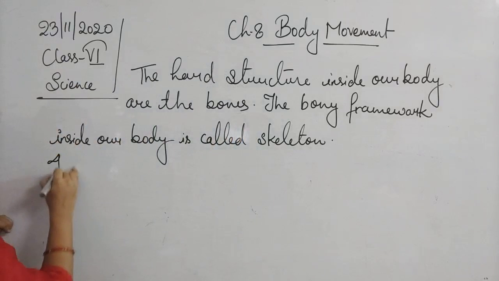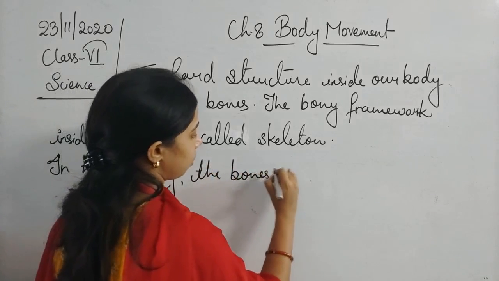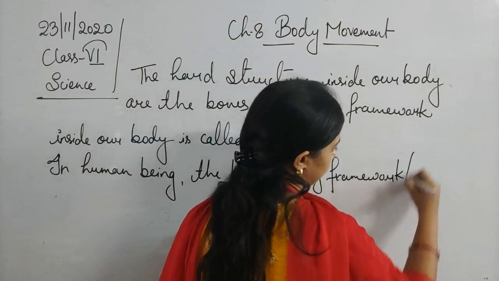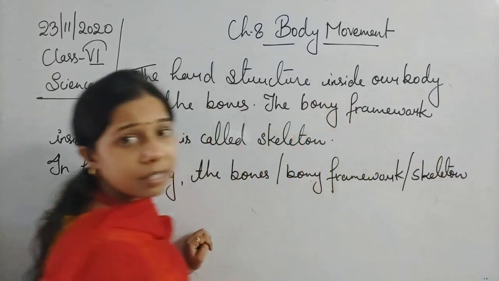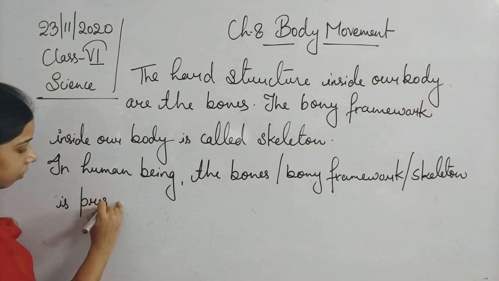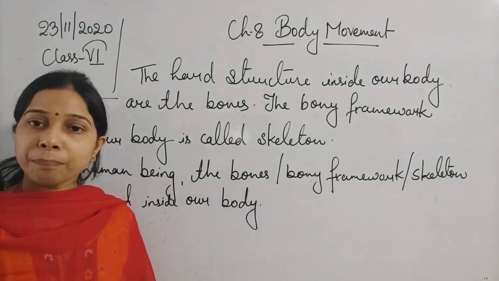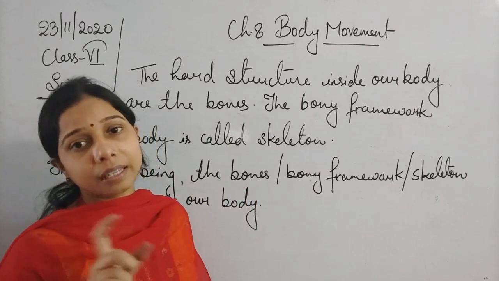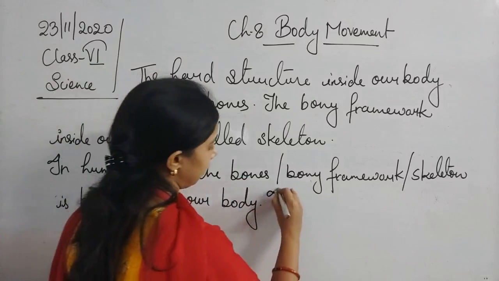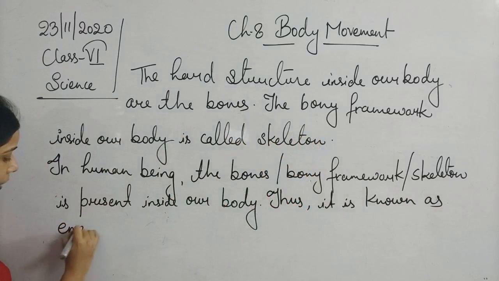So we can say that in human being, the bones, or the bony framework or skeleton, the best term we can use is the skeleton, is present inside our body, and since it is present inside our body, we use the term endoskeleton.